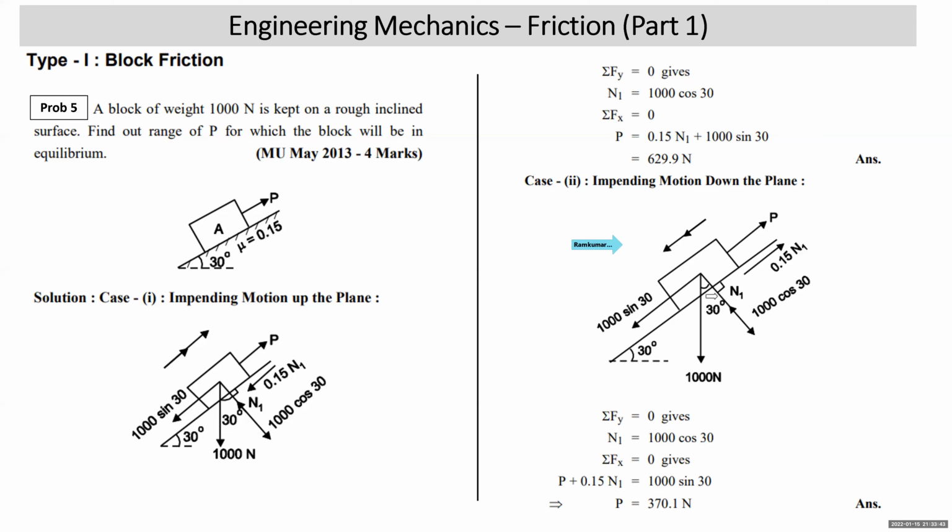Sigma Fy is equal to 0, N1 is 1000 cos 30. Sigma Fx is equal to 0, P plus 0.15 N1 is equal to 1000 sin 30. Solving the two equations, you get the value of P as 370.5.